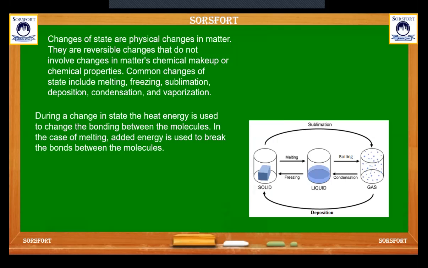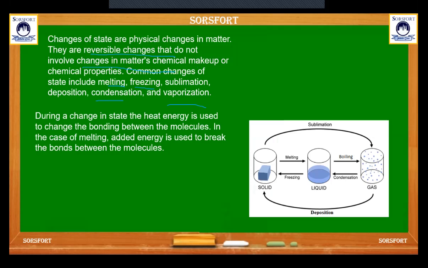Then come to the change of state. Changes of state are physical changes in matter. They are reversible changes. They don't involve change in matter's chemical makeup or chemical properties. This is only a physical change. Common changes of state include melting, freezing, sublimation, deposition, condensation and vaporization.